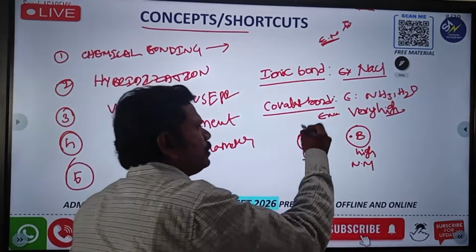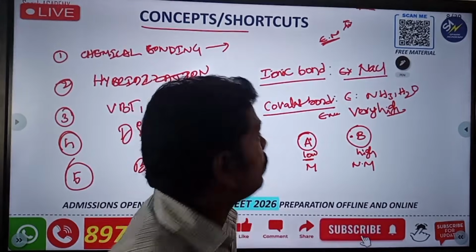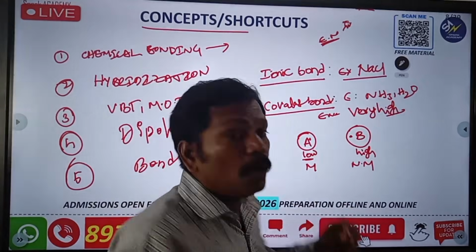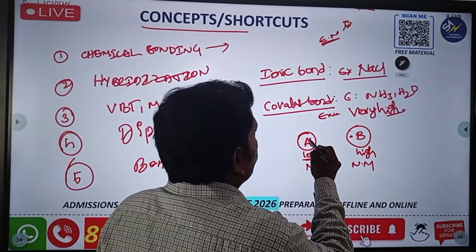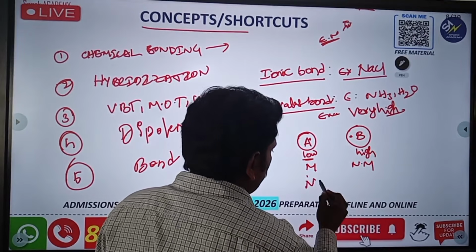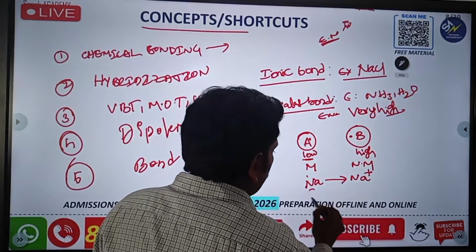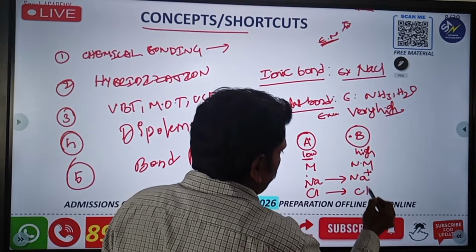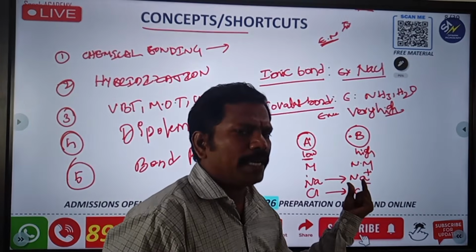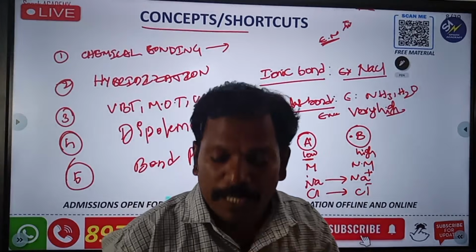The electronegativity difference is very high, and also one is a metal and the other is a non-metal, and the metal will lose the electron. Take NaCl as an example. Na is converted to Na plus, and Cl is converted to Cl minus. That means Na loses one electron and Cl gains one electron.